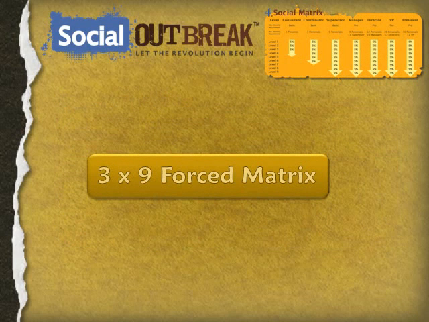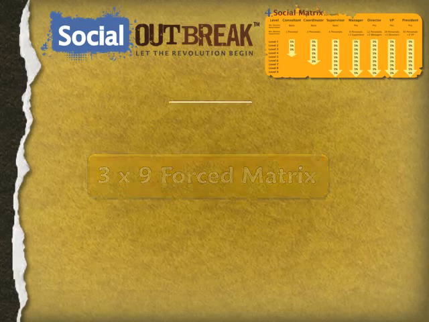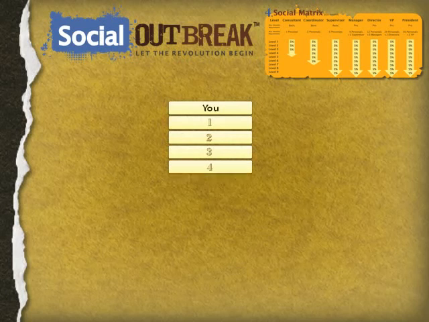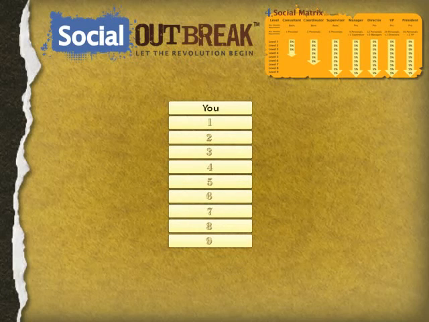The social matrix bonus is based on a 3x9 forced matrix structure, a very exciting structure in network marketing because of its explosive potential for growth. It works something like this. Here you sit at the top of your matrix. As we discussed before, you have the potential to earn on 9 levels of volume below you. The first level can have 3 people and only 3 people, and in fact the forced matrix says that your first 3 people must go on your first level left to right, like this. Likewise, their first level must go below them on their front rows left to right, like this. And of course that's your second level.